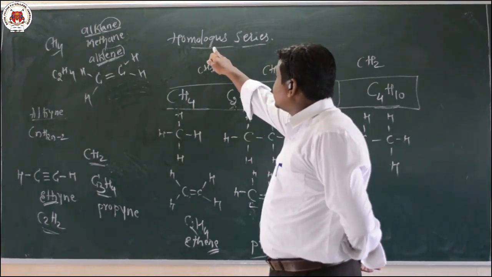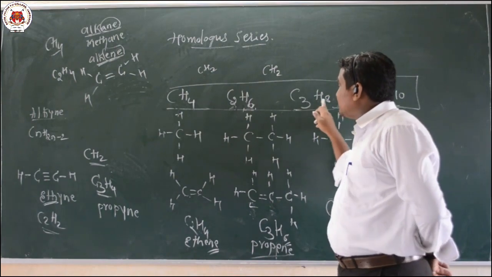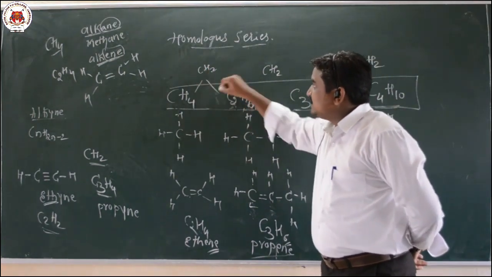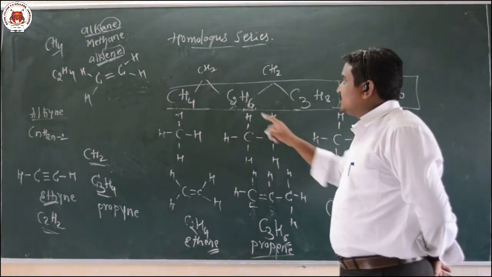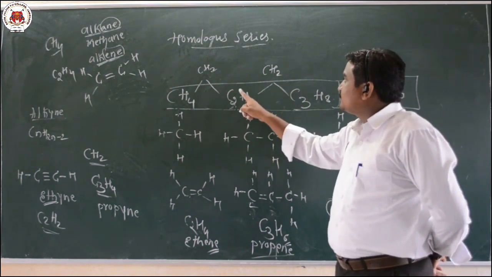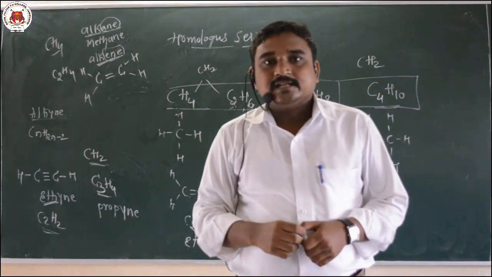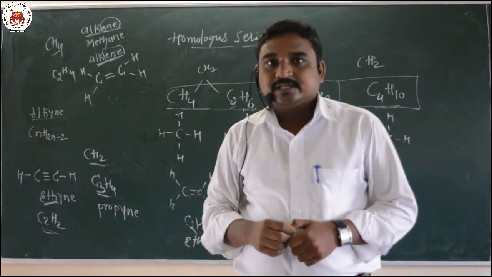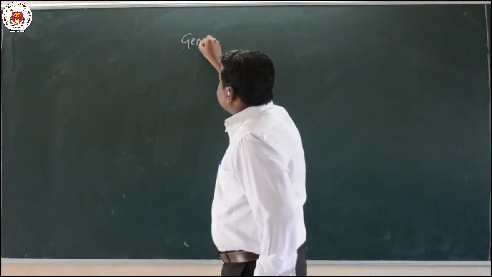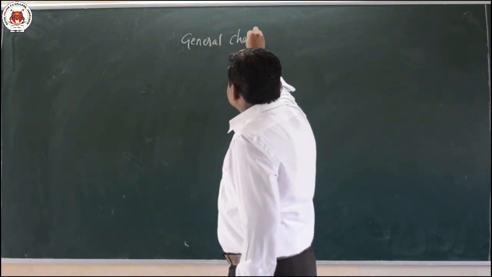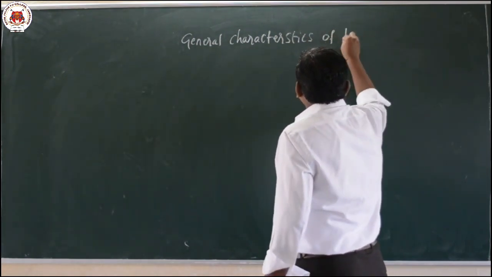Now here, as I discussed, homologous series are series of structurally related compounds that differ only by the CH2 group. So here also these 2 compounds differ by a CH2 group. Same here, successive members, consecutive members which differ by what here? CH2 groups. Okay. So now the general characteristics or properties of homologous series.